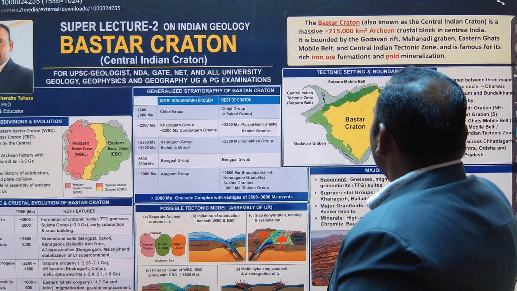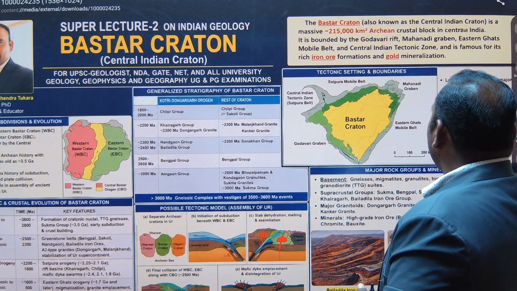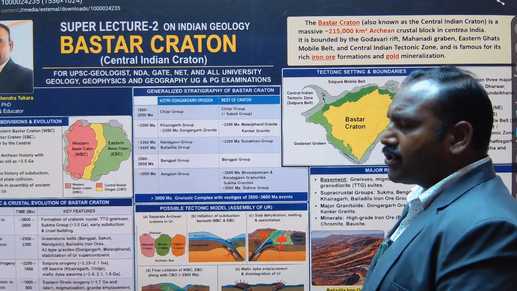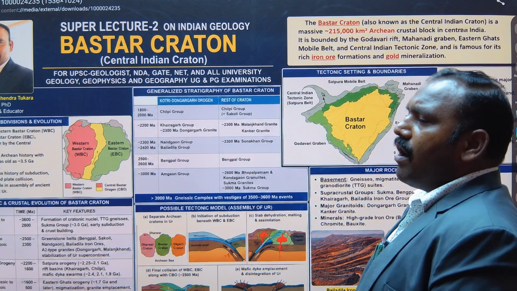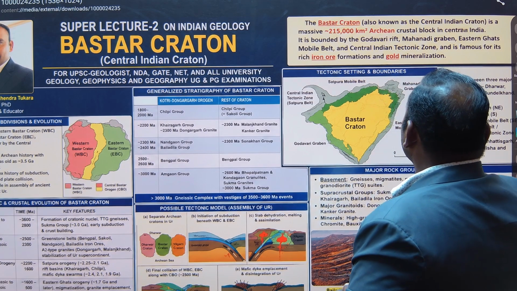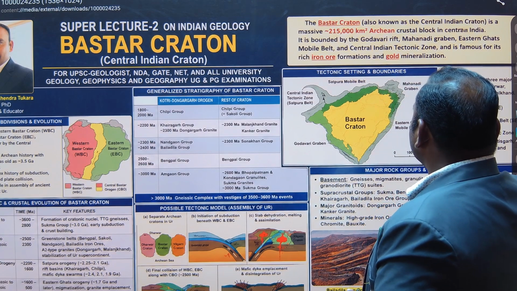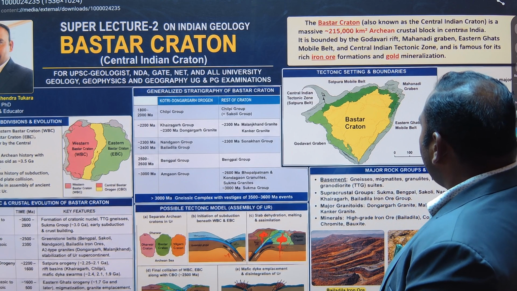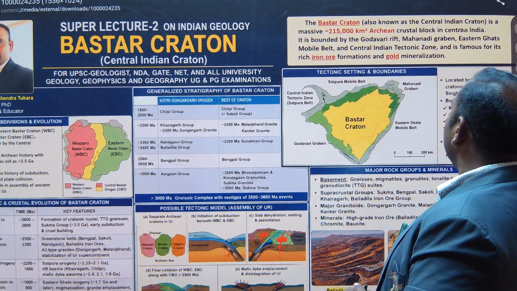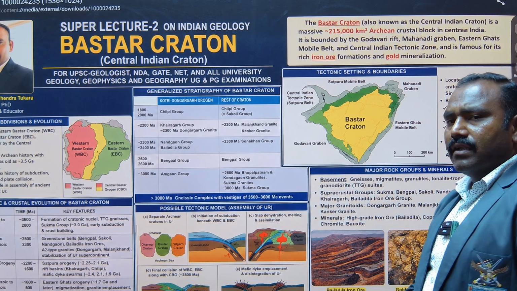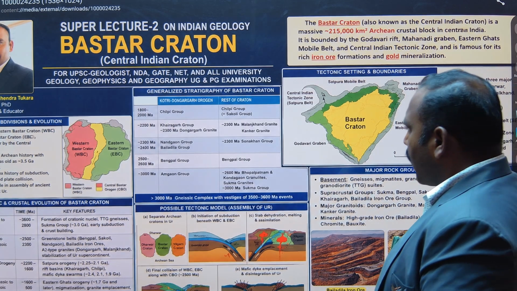While talking about the Bastar Craton, it is known as the Central Indian Craton, and it is a massive, approximately 2 lakh 15,000 square kilometer area crystal block in Central India, and it is bounded by the Godavari, Mahanadi, and the Eastern Ghats and the Mobile Belt in successive different directions.